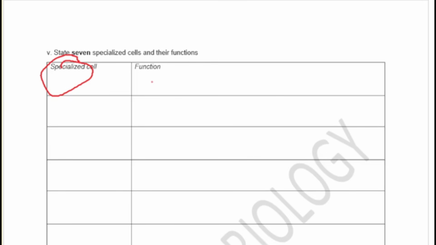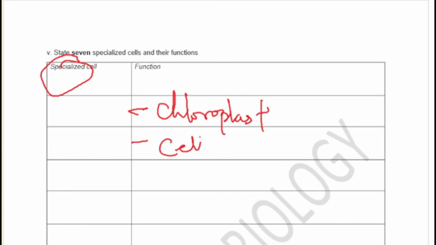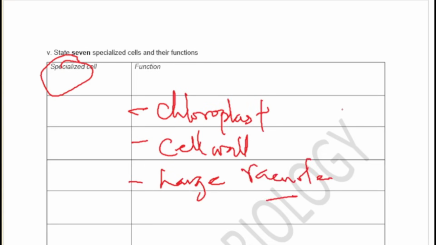And I hope you know, it just came to my mind now, I should mention to you that there are 3 basic organelles that you have in a plant cell that you don't have in an animal cell. So I hope you know them. You can pause the video and list them down. So that is your chloroplast, your what again? Your cell wall, and then that was your large vacuole actually. Okay, so these 3 organelles are always found in a plant cell but not in an animal cell.